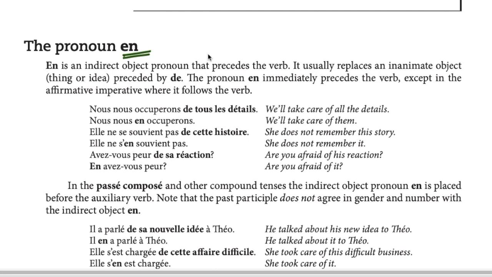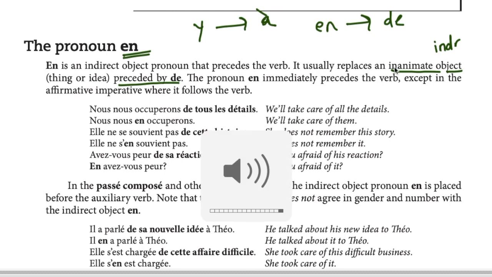The first important usage is that it's an indirect object pronoun which replaces inanimate indirect objects preceded by the preposition de. So it's basically y is for à, so en is for the preposition de. Try to remember it that way. What is it? Inanimate, which is not a person, not a living thing.